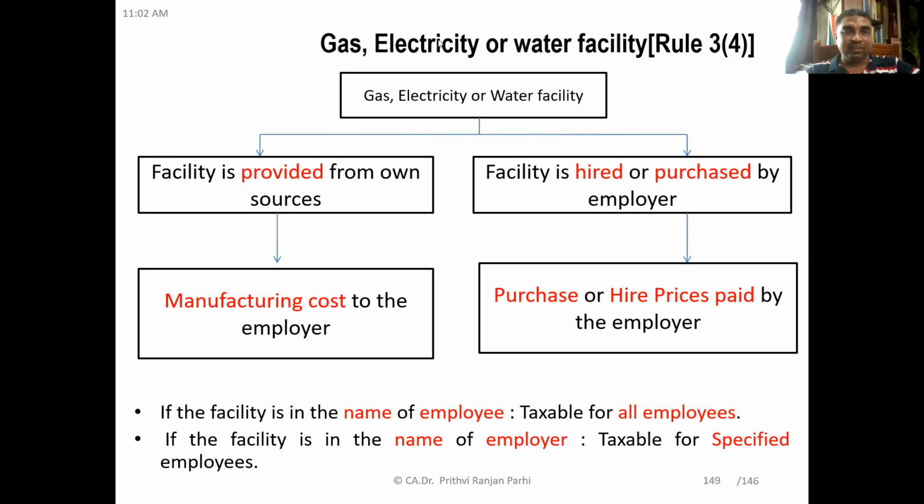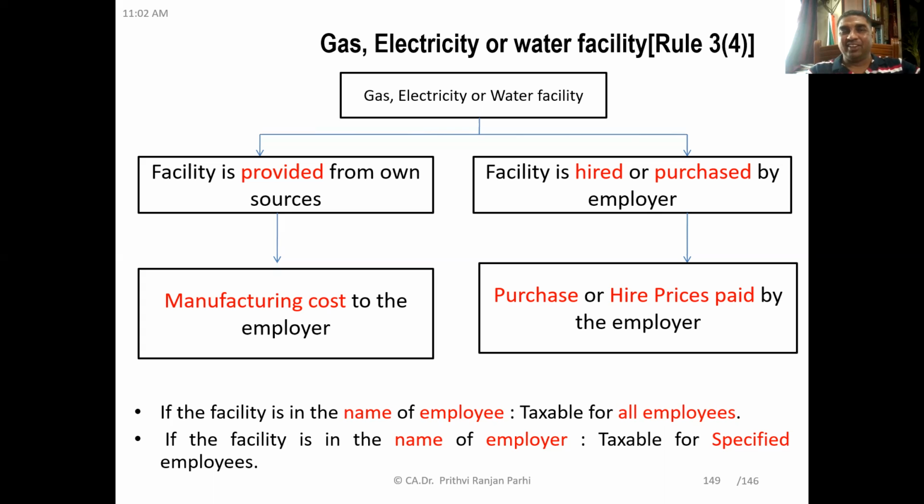First, we have to see what the source of this provision is, whether the facility is provided from the employer's own sources or the facilities are hired or purchased by the employer. Suppose the employer himself is the manufacturer or producer of gas, and he is providing that gas facility to the employees. That means the employer is providing it from his own sources. If that is so, then the value of the perquisite will be the manufacturing cost.